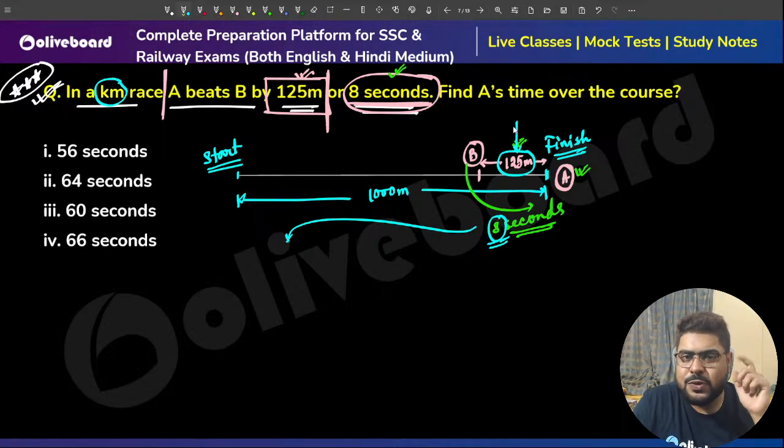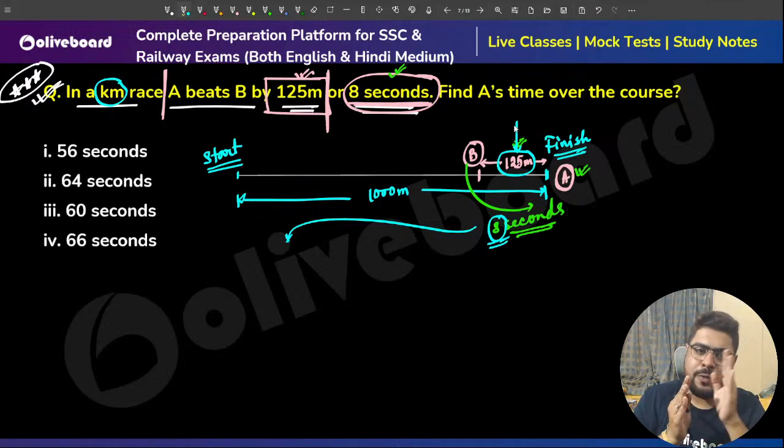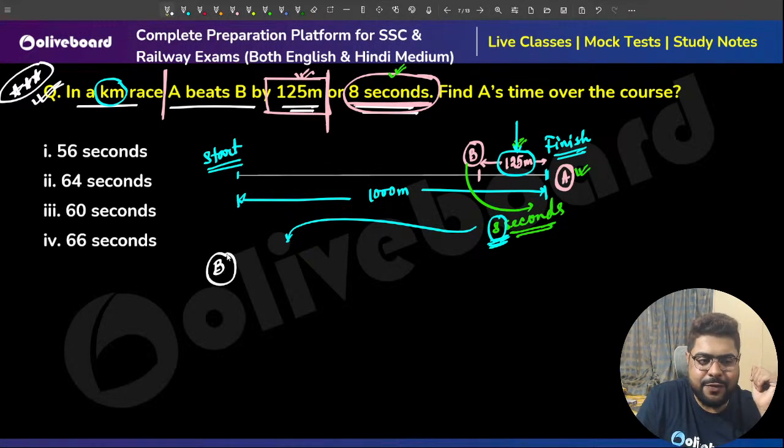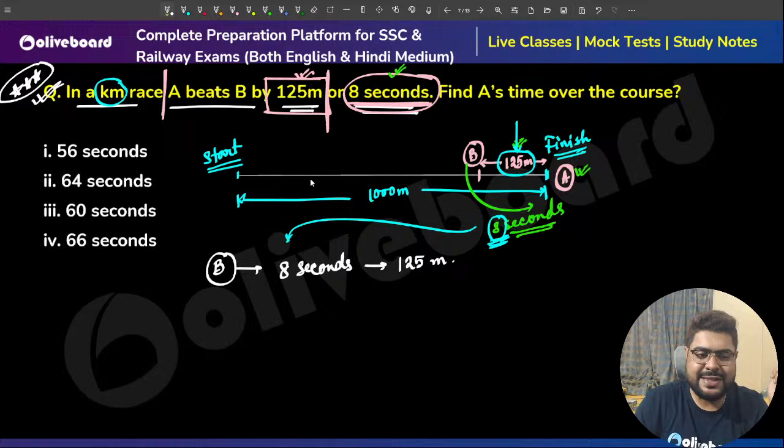To cover this 125 meters by which B was behind, B is taking 8 seconds. That is why it is 8 seconds behind. So B is covering 125 meters in 8 seconds. That is your end game.